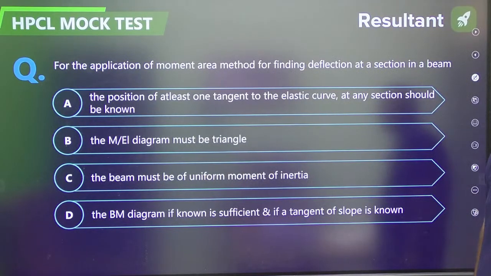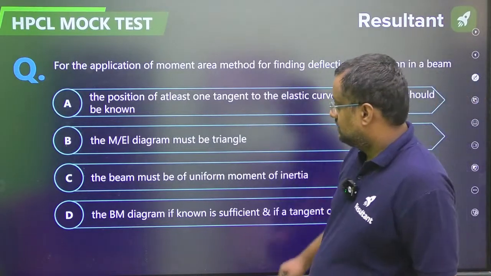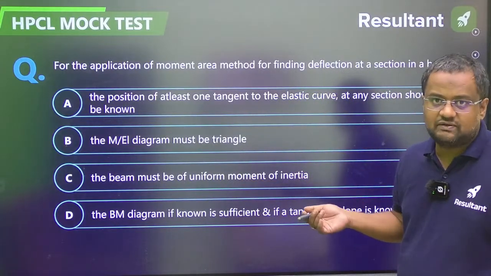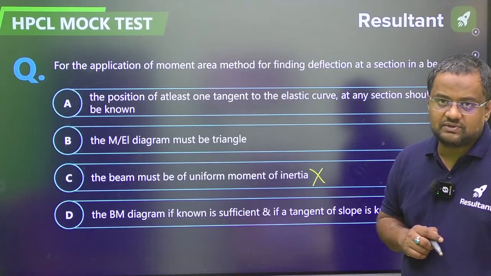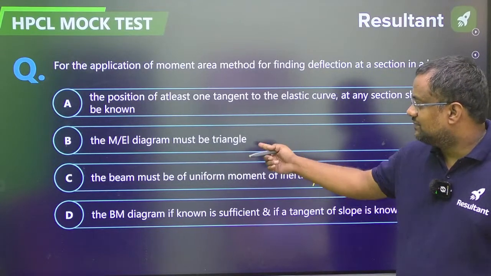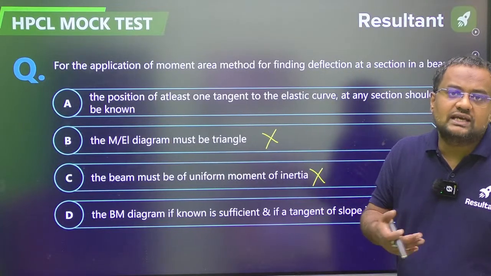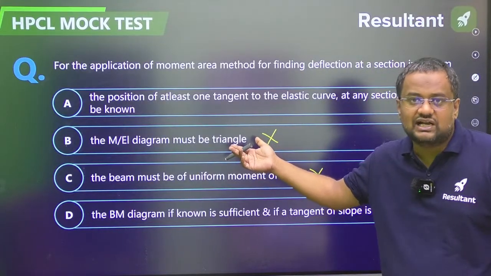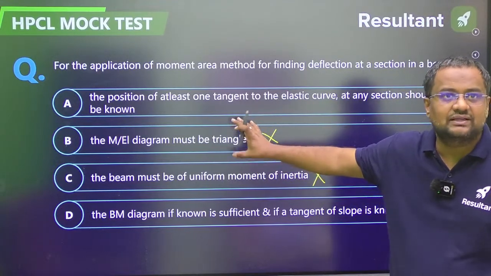For the application of the moment area method, for the deflection at a section in a beam, what is required? The beam must be of uniform moment of inertia. No guys, it is applicable for non-prismatic beams also. The M by EI diagram is a triangle? No guys, there is no such condition. Even for parabola, even for constant also we can do. For a triangle, the calculation of the CG will be easy. For a parabola it will be difficult, but yes, it is applicable there as well.